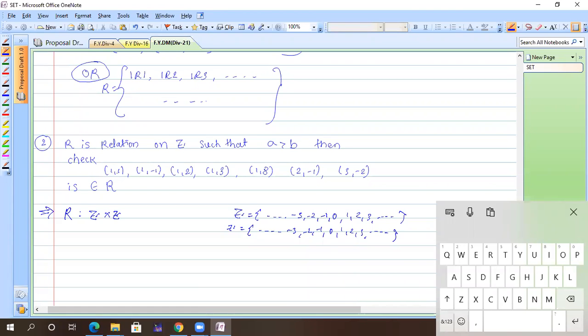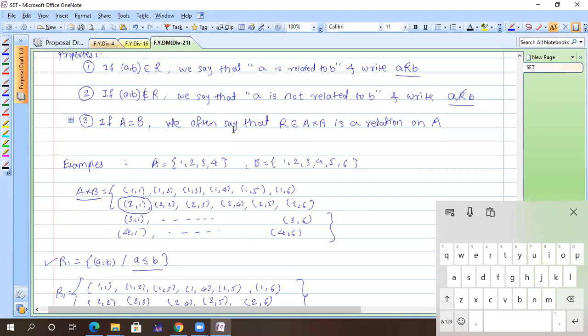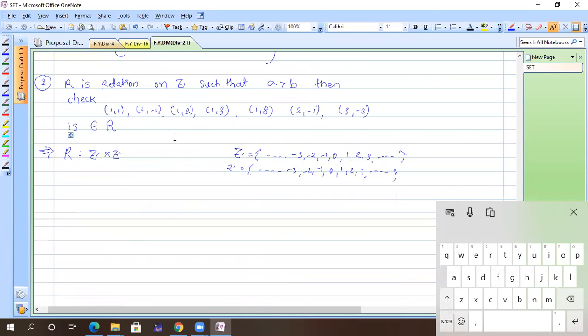Now we are taking elements only. So my question is: if R is a relation on Z, it means it is a relation on Z cross Z. We often say that R is a relation on A, it means it is a relation on A cross A, where both sets are equal. Got it?